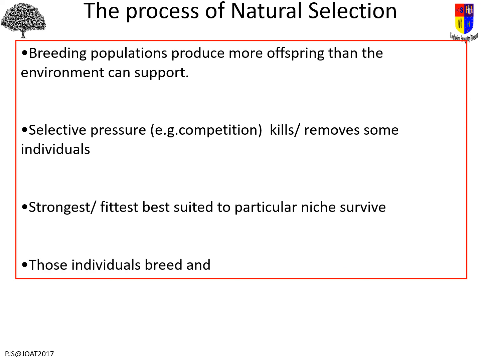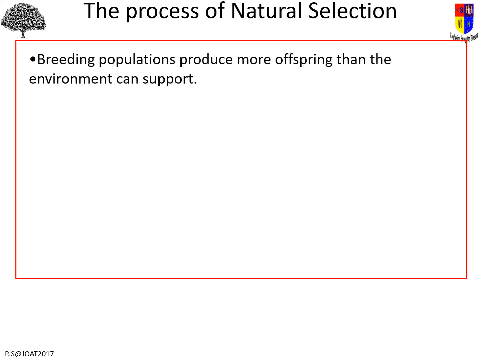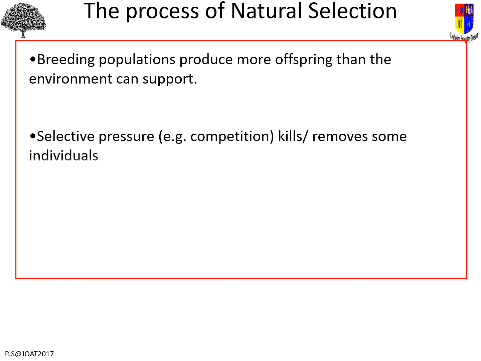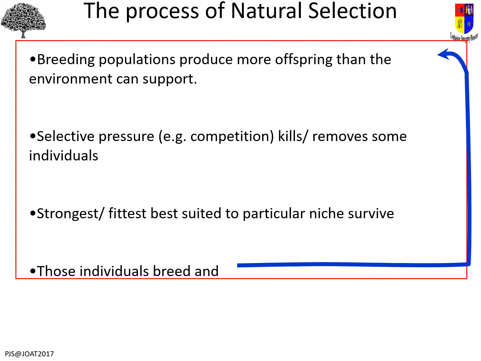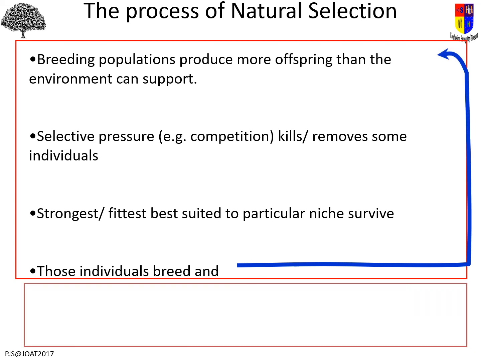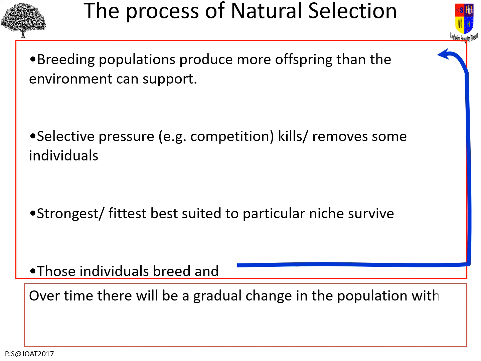Those individuals breed and they produce more offspring, and then there's pressure, and then the strongest or the best suited survive, and they breed and produce more offspring, and it goes on and on and round and round, and over a really long time, the population will change.